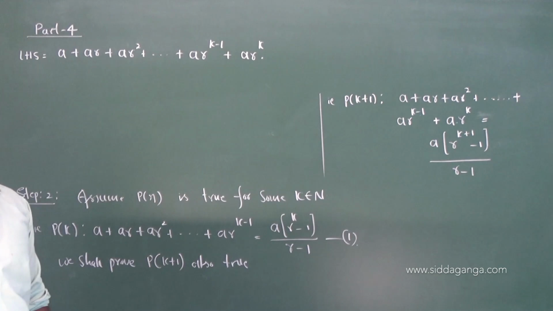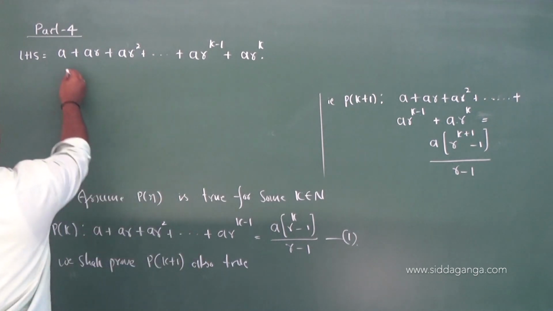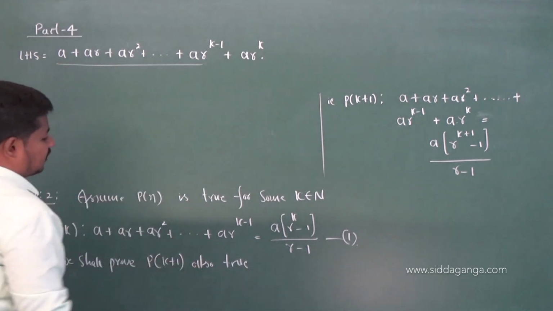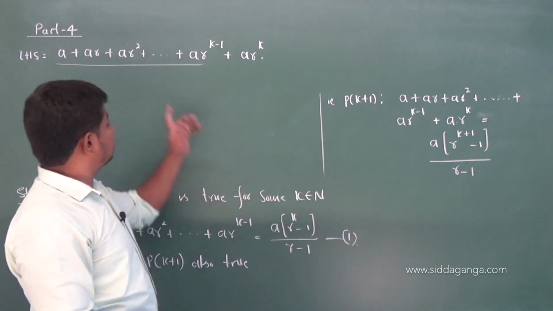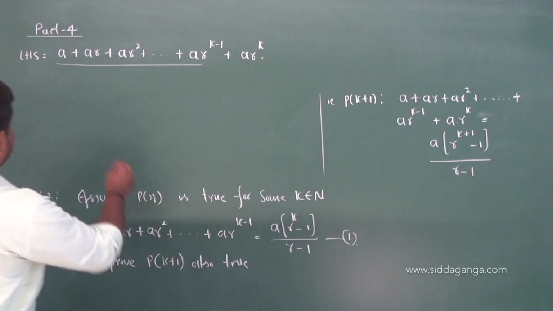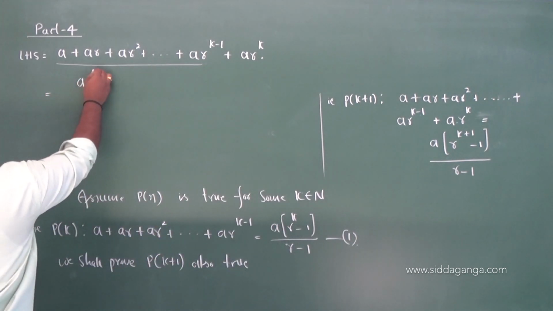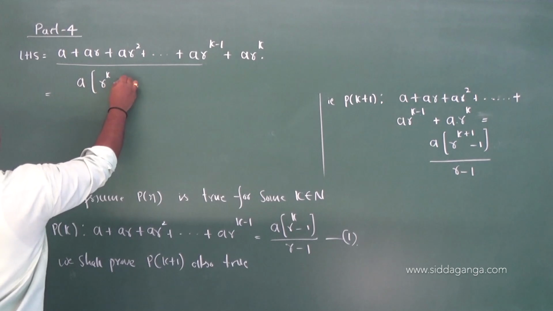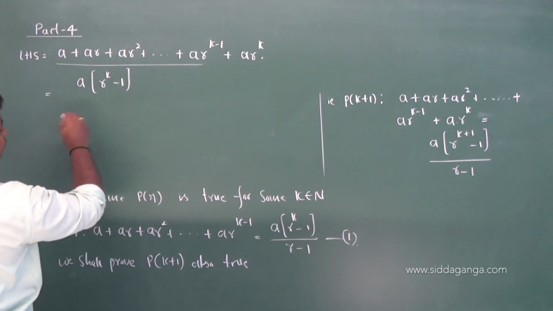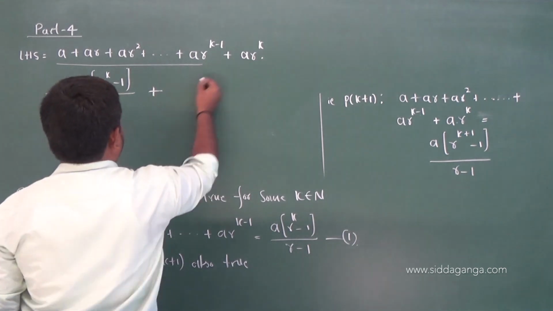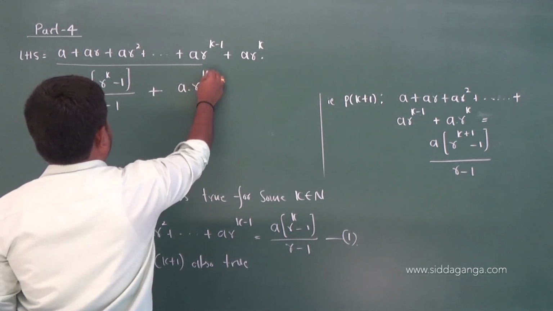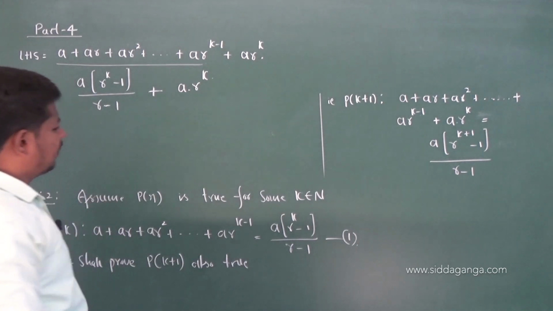This is your LHS. Now same as before, till here we have the result from equation 1, that is a into r power of k minus 1. I am going to replace this by the result from equation 1, a into r power of k minus 1 divided by r minus 1, plus the k plus 1th term, which is a into r power of k. Now you just simplify, you will get the answer, that is it.